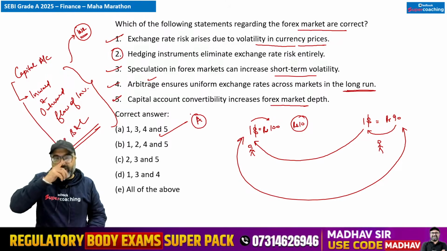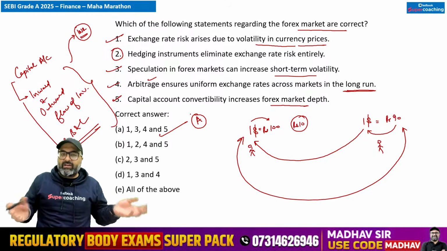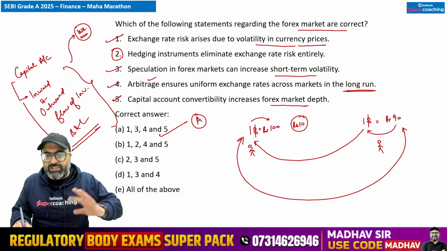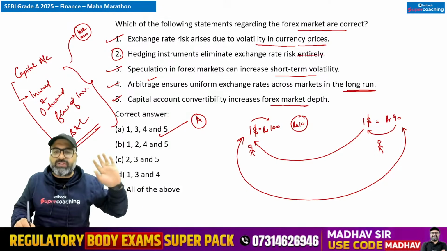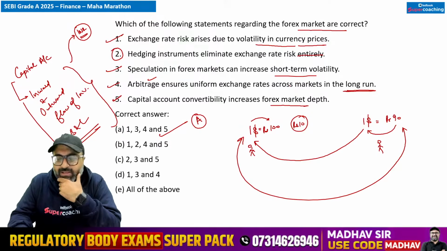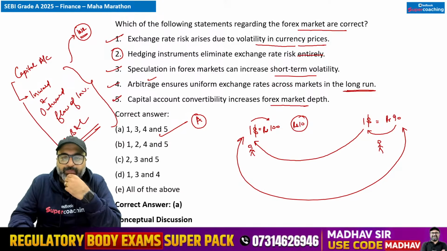Second option is not 100% wrong, but the word they use is entirely, वहां गलत हो गया. Hedging instruments can be used to eliminate exchange rate risk. ऐसी statement होती तो I would say yes, but entirely is not correct. So keeping that in mind, A statement is correct. ठीक है जी, clear हो गया point. Moving on to the next one.